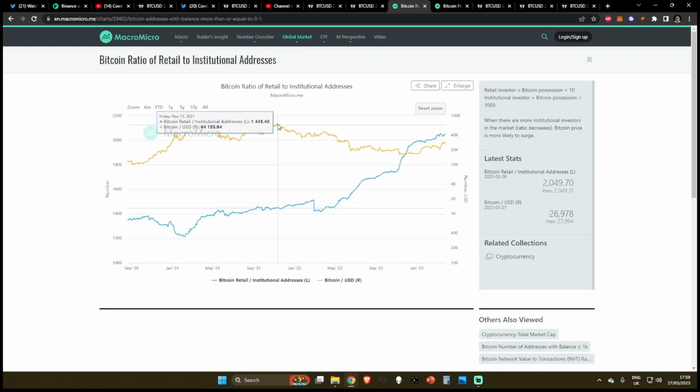Since we have broken into this bear market, you can see this ratio has just been skyrocketing, indicative that institutions aren't as interested in buying Bitcoin right now as retail traders are.